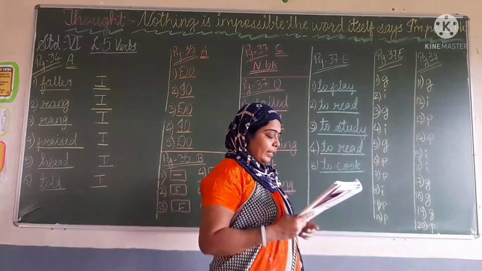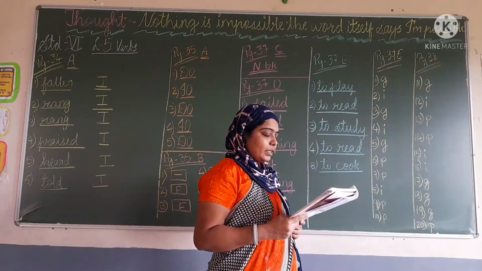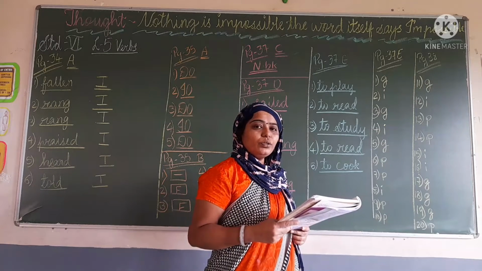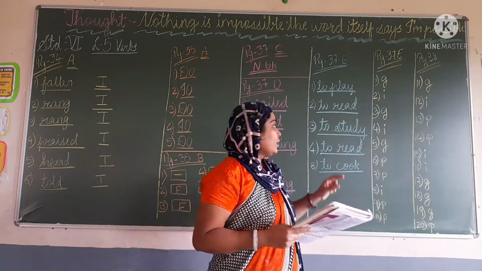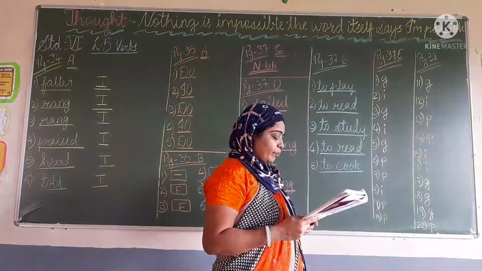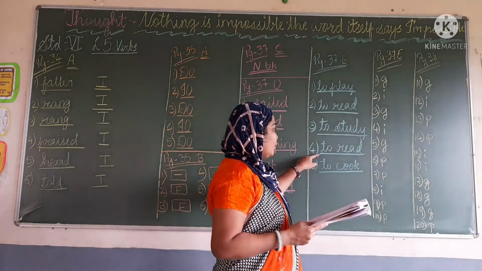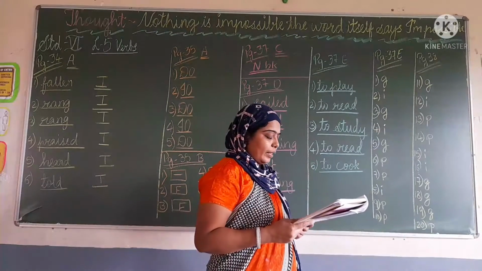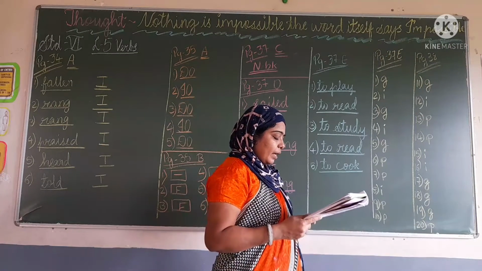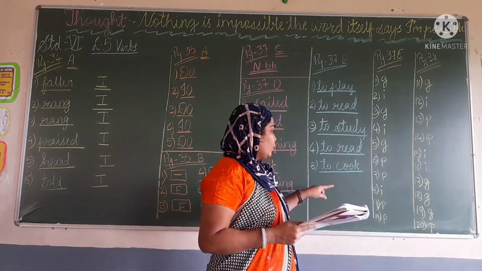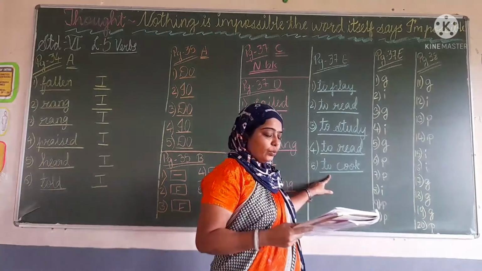Write there, to read. She promised to study. So write that, to study. Next is my aunt told me to read. So write that, to read. Mia taught him to cook. So write that, to cook.